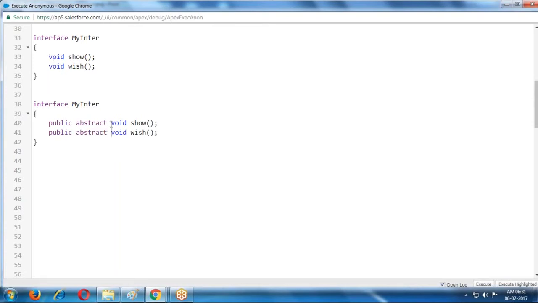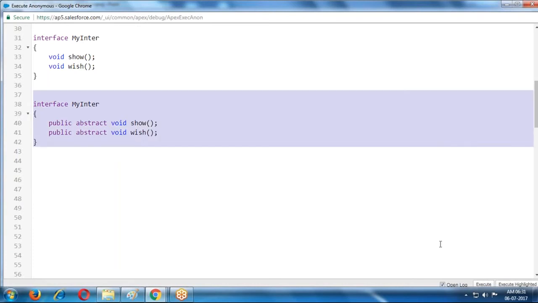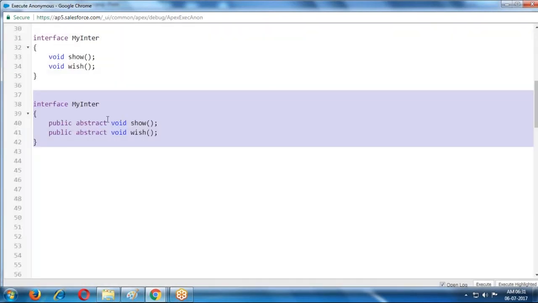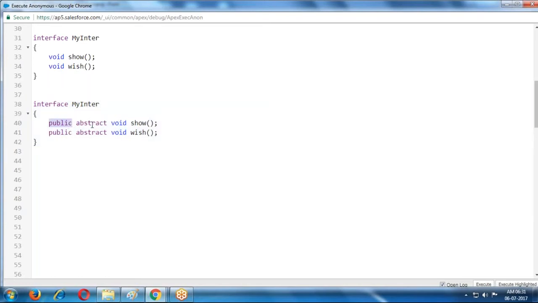Now suppose once again I provide public abstract here. Is it accepting? It cannot accept, because public and abstract are already there by default. If I provide them once again, it is treated as public and abstract two times, so it cannot accept.